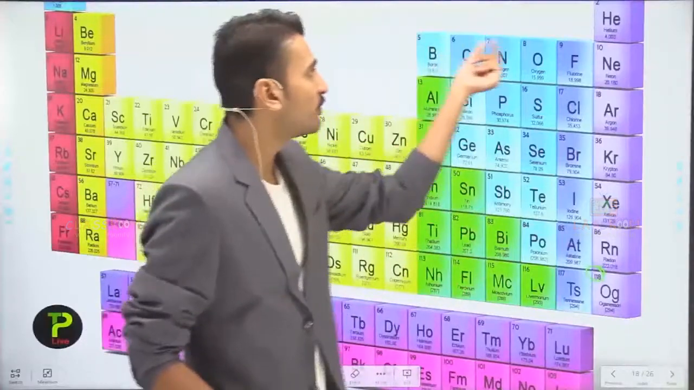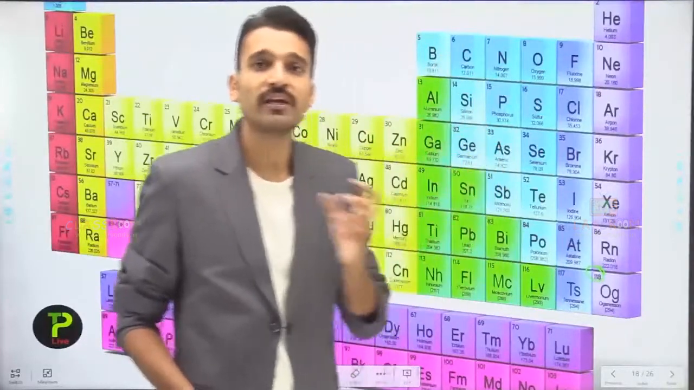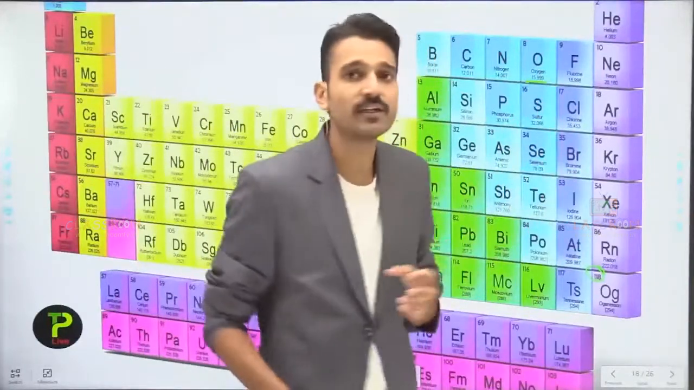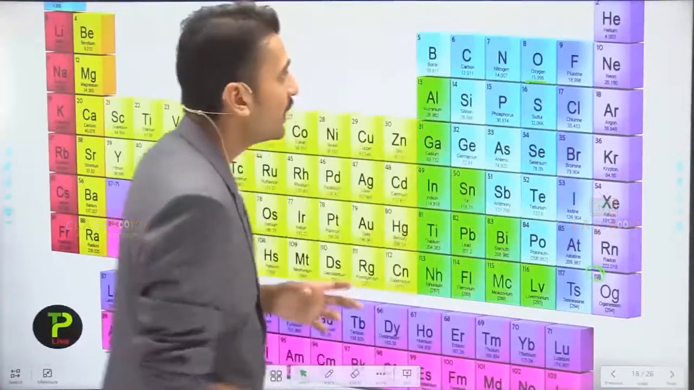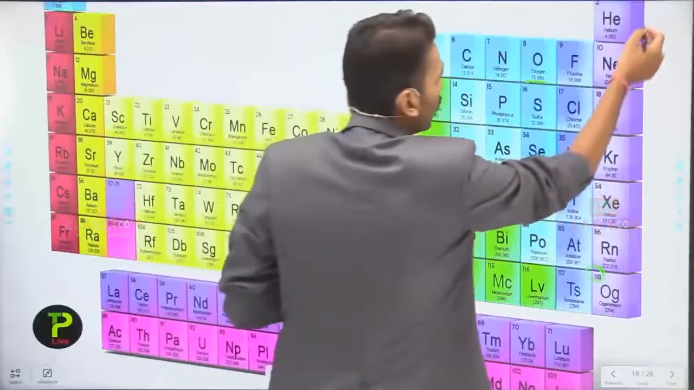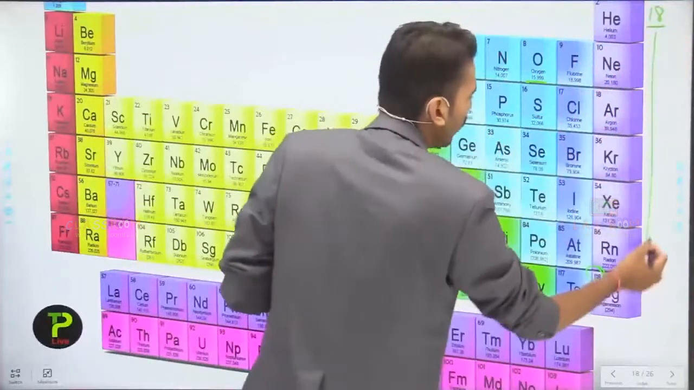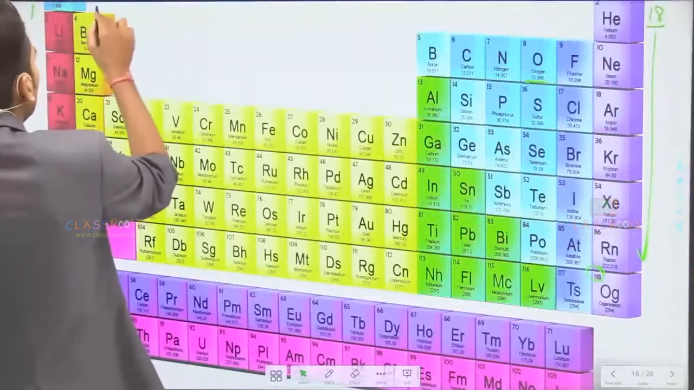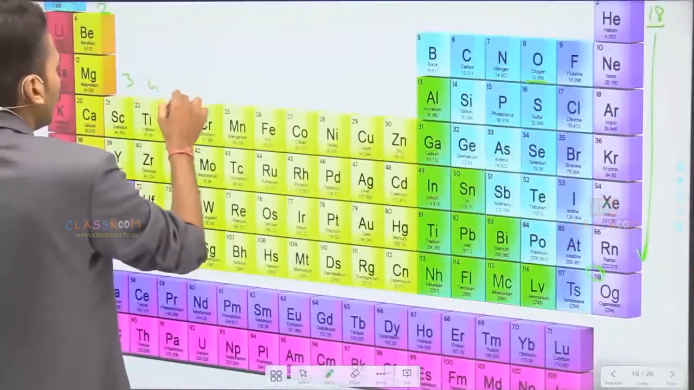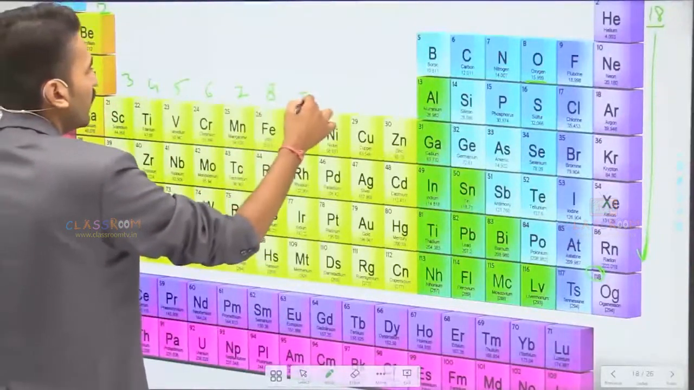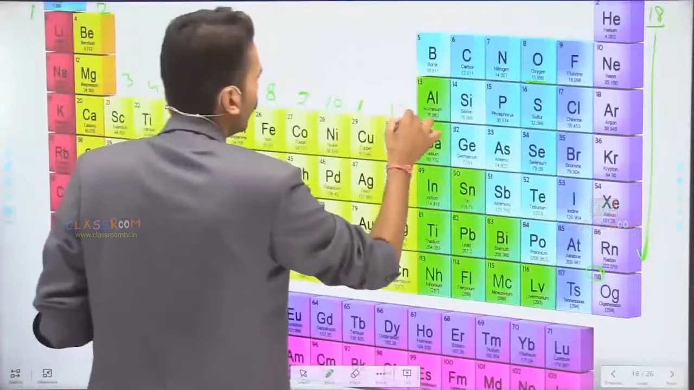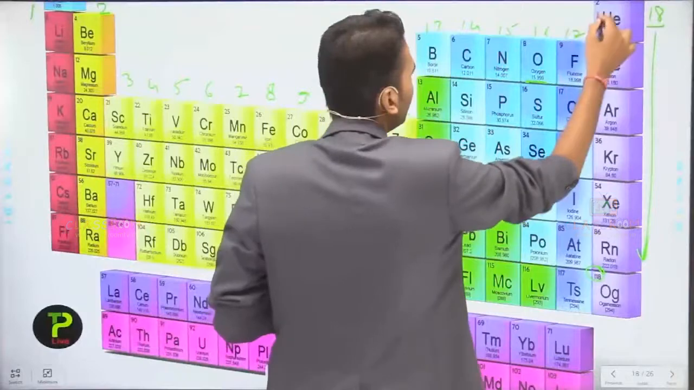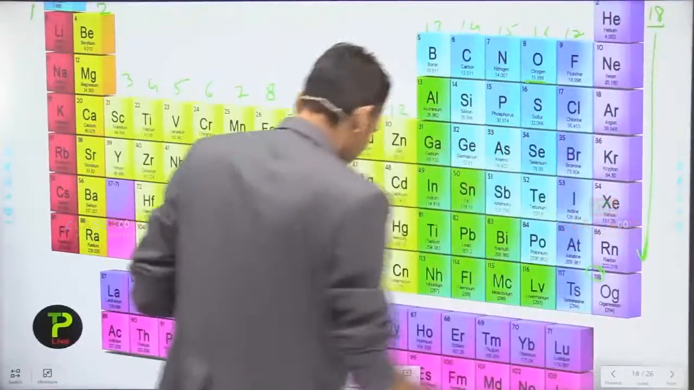Here the number present at the top left corner represents the atomic number, while the number present at the bottom represents the atomic mass of the element. Here you can see that this particular group, group number 18, represents the noble gases. Here I am writing the group numbers 1, 2, 3, 4, 5, 6, 7, 8, 9, 10, 11, 12, 13, 14, 15, 16, 17 and 18.